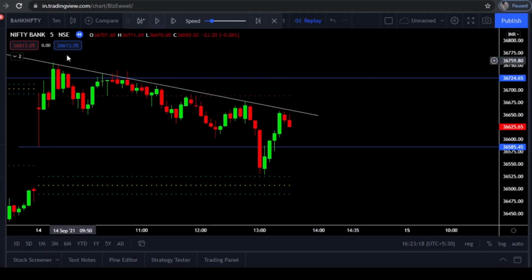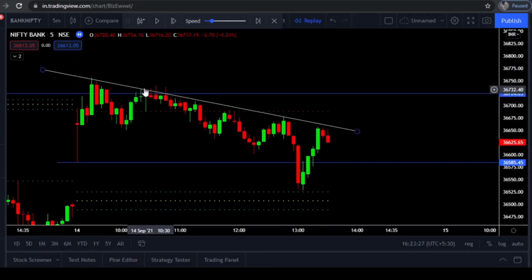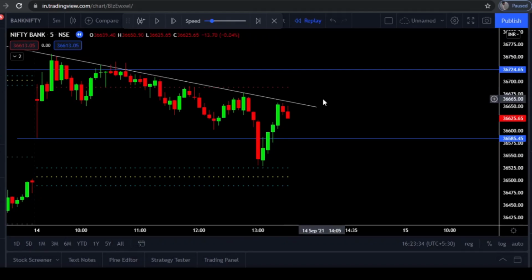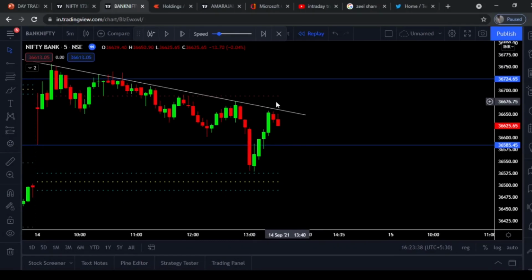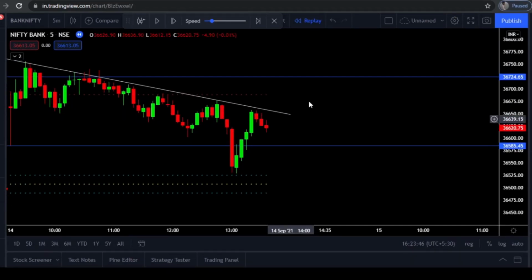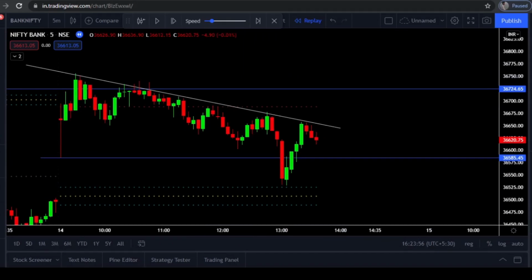And now you can see how the trend line is respecting here. I didn't draw the trend line after that. I just connected two points and extended that connection till the day end. You can see how price is respecting that trend line, and now also price is respecting that trend line and made a bearish candle here. So exactly at this point I took an entry in Nifty. This is the trend line resistance. By looking at the trend line resistance also, I confirmed my entry in Nifty.